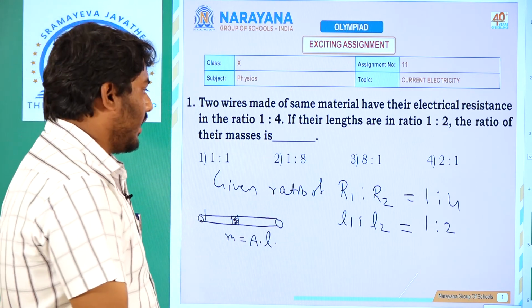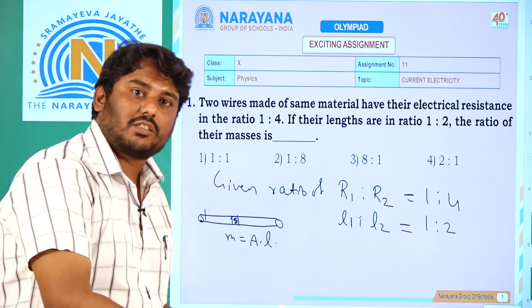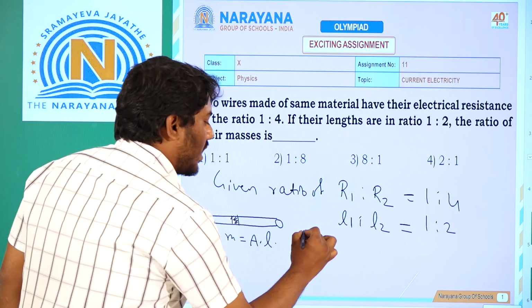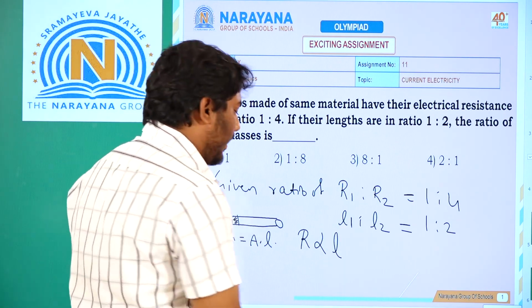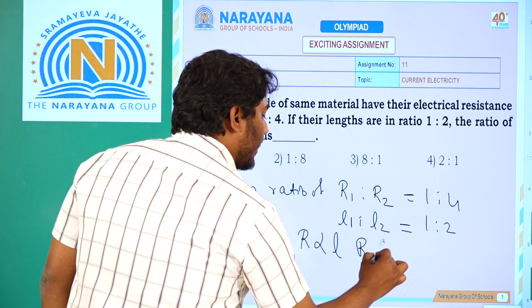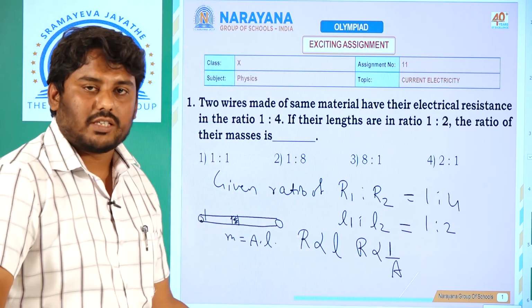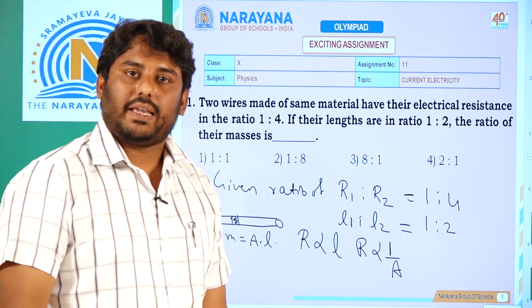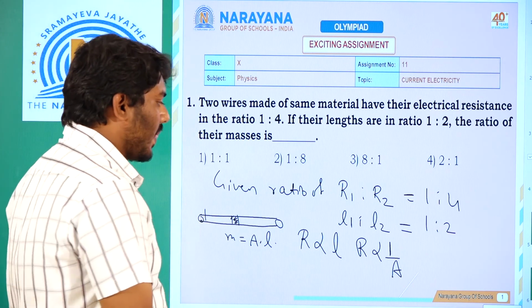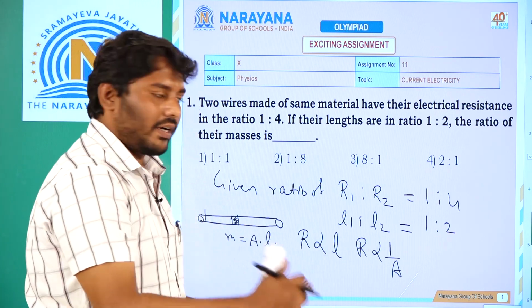Now we already know that if the length increases, resistance also increases, because R is directly proportional to L, and R is inversely proportional to area. Resistance is directly proportional to length and inversely proportional to area. Now what can we do? We'll try to sum up everything and solve it.